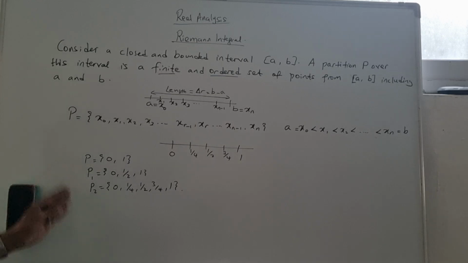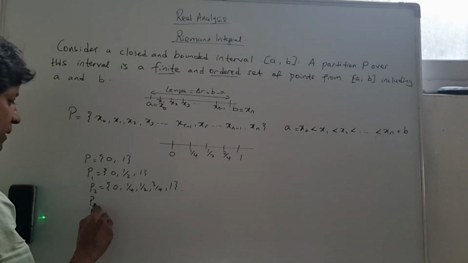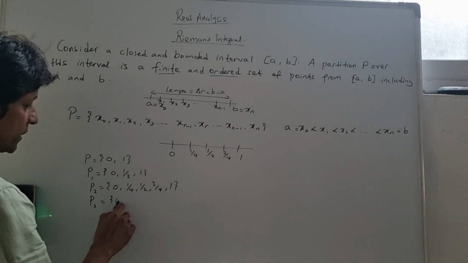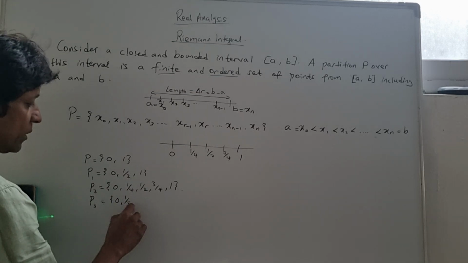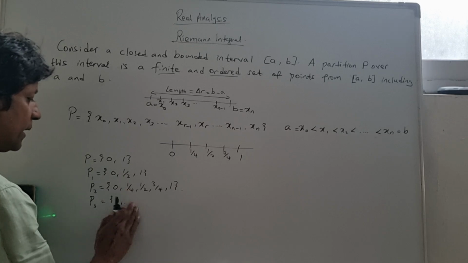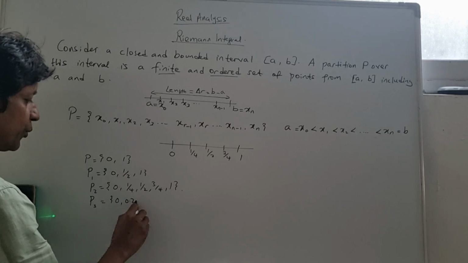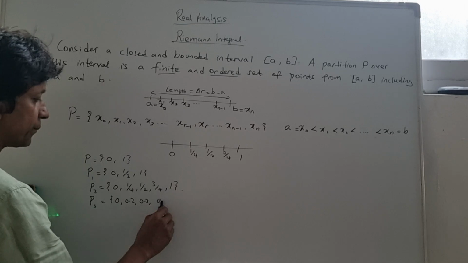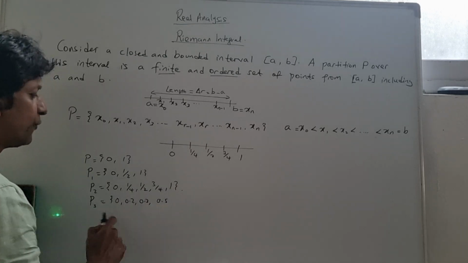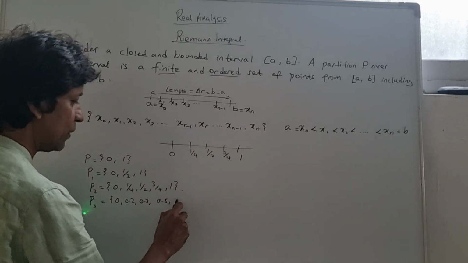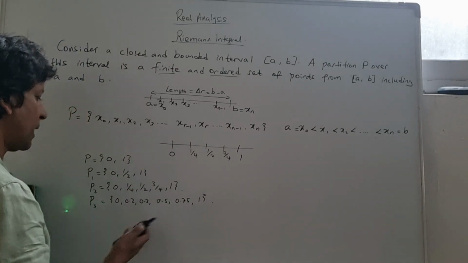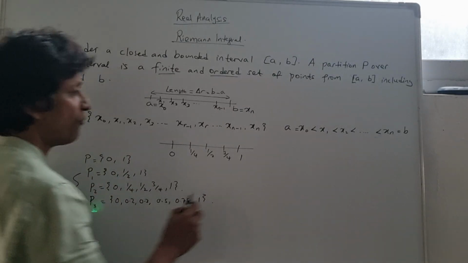As you can see now, all these partitions, I can have a third partition, a number of partitions here, and I can have a third one, which is 0, and then 1/8. Let me just put a decimal for that matter, 0.2, 0.3, and let's say 0.5, which is basically half. And you can also have 0.75 and 1. So these are partitions. So we can have a family of partitions.